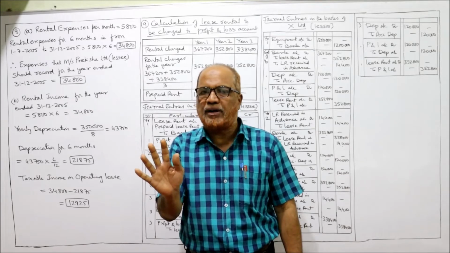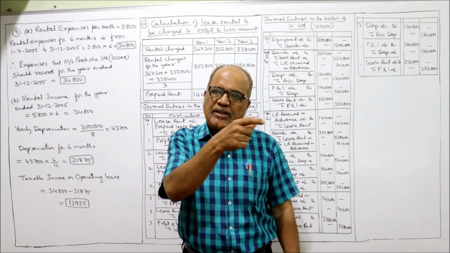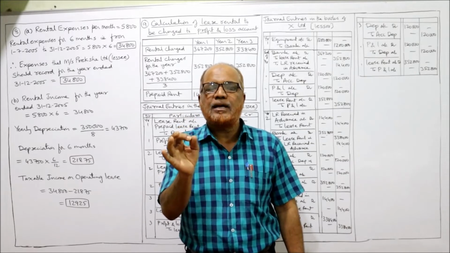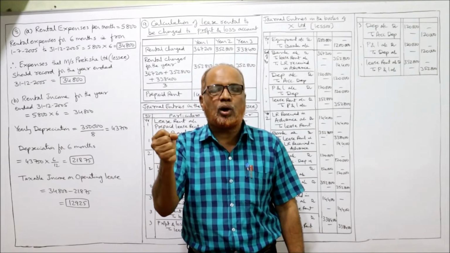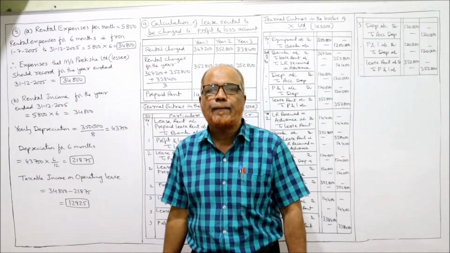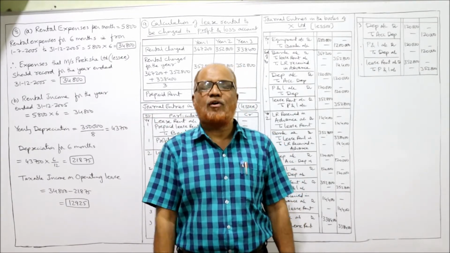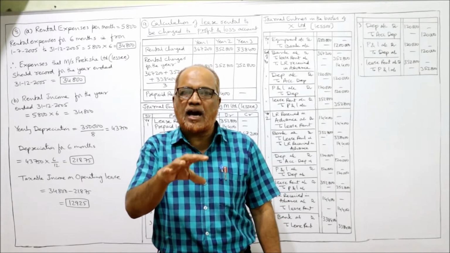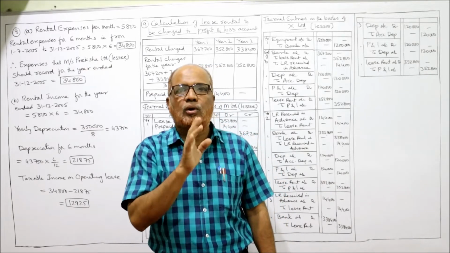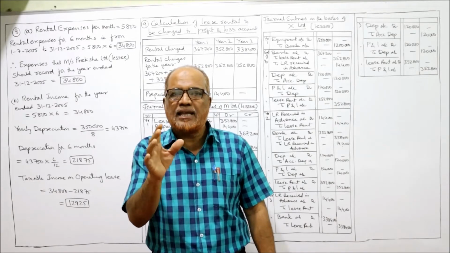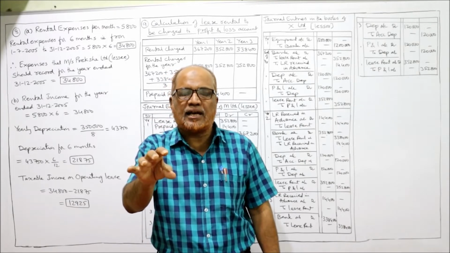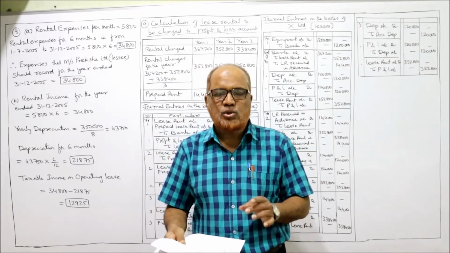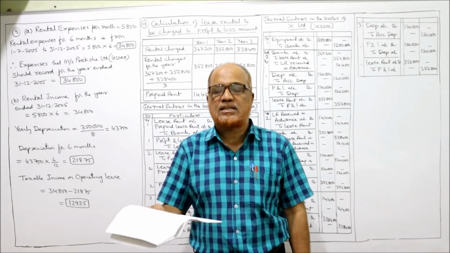That means almost the lessee has become the owner. Ownership legally will not be transferred. Still the owner will be the lessor. But in practice, the complete hold of the asset will be transferred to the lessee. But in case of operating lease, the ownership and the risk and reward are with the owner only. Just the lessee is using the asset and paying the rent to the lessor. So this is the problem on operating lease.